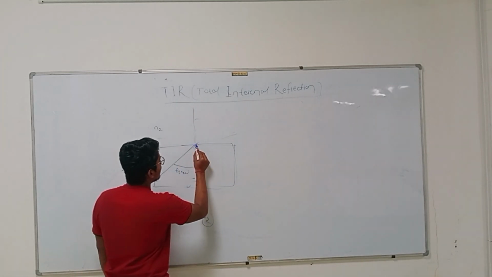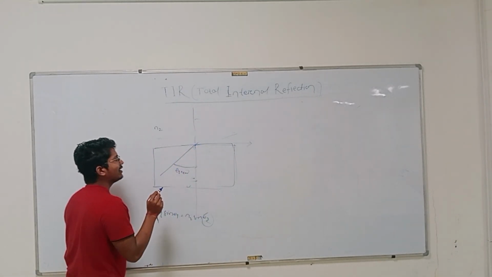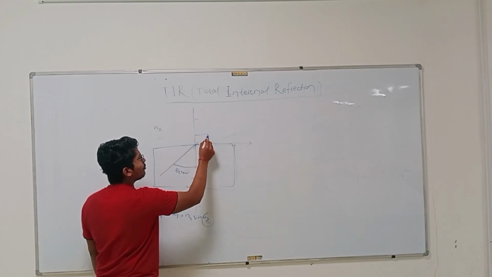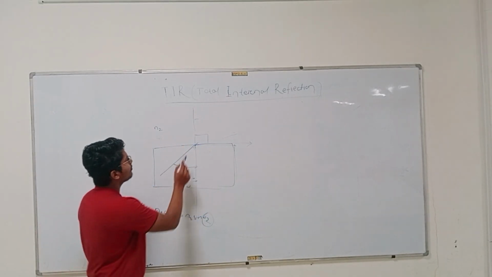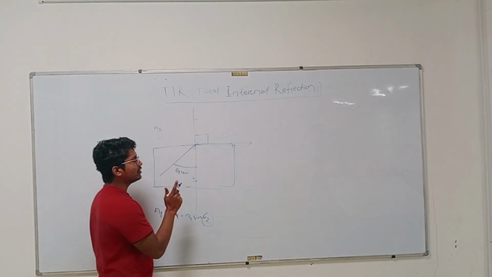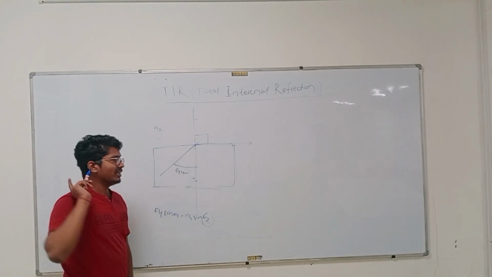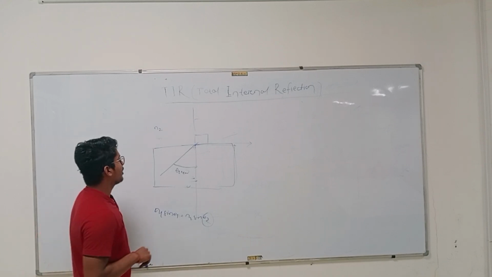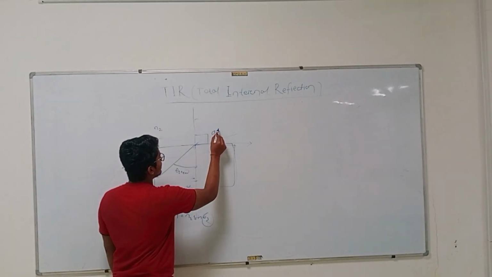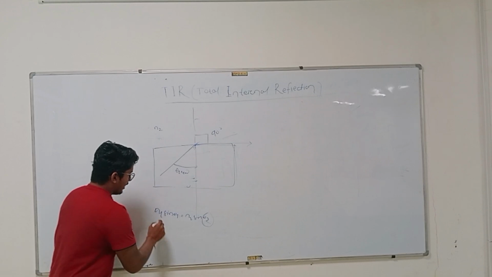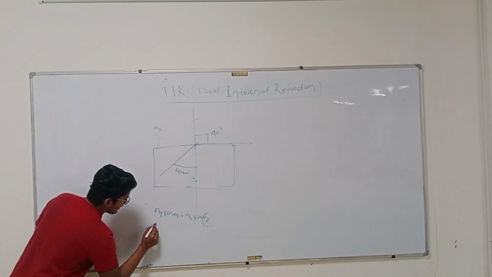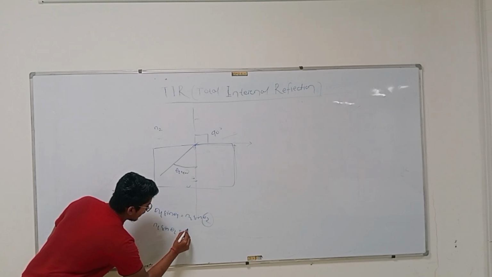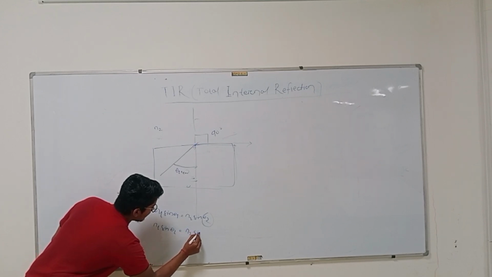will now be 90 degrees, meaning my refracted ray will be parallel to my surface, or perpendicular to my normal. So how much angle will it form? It will form 90 degrees to the normal, not 0 degrees. Here the angle is always with respect to the normal, just remember this point. So in this equation I can write n1 sin theta 1 equal to n2 sin 90 degrees.